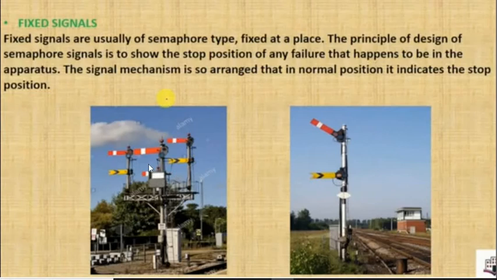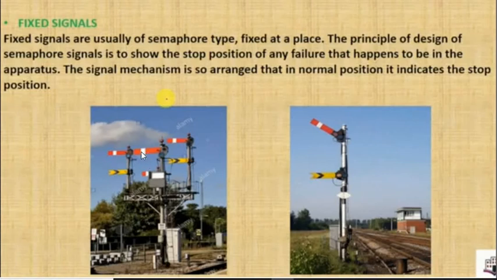What happens in a semaphore signal is, when the train needs to stop, the semaphore signal indicates the normal position. If the semaphore signal shows this position, it means the train has to stop there.